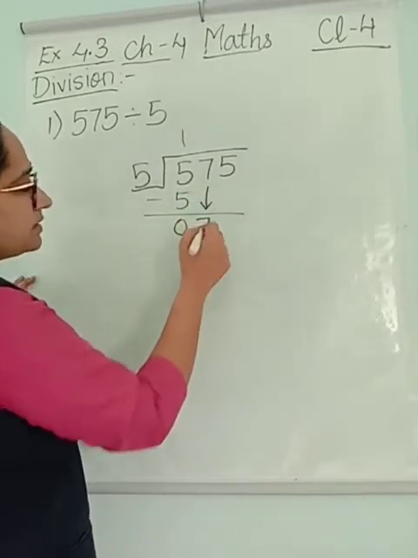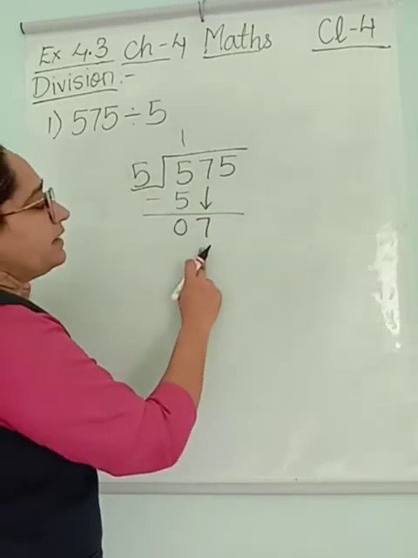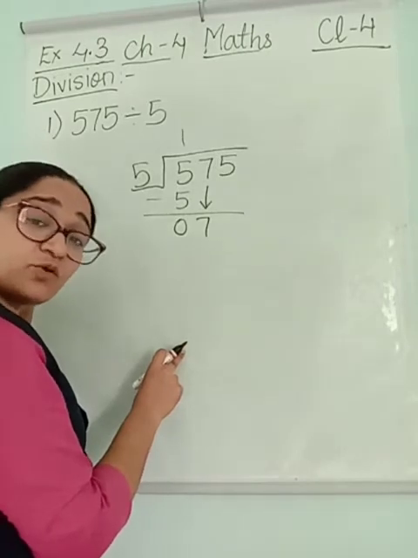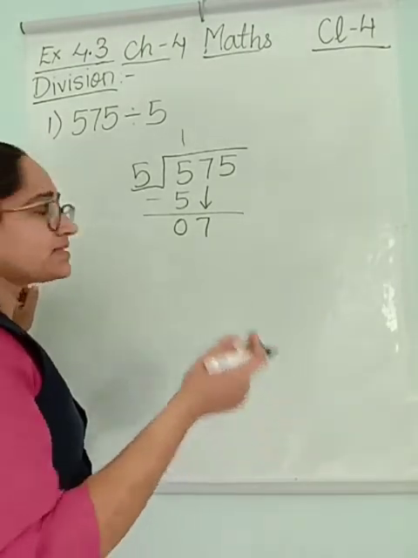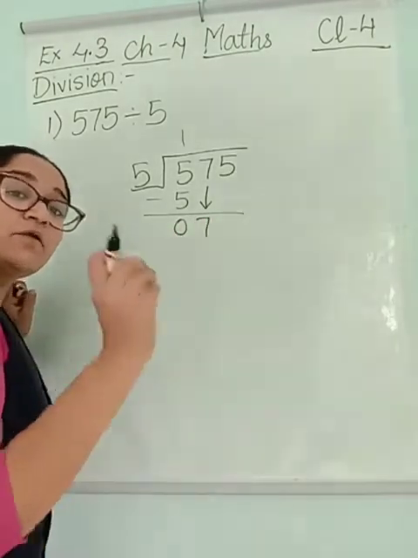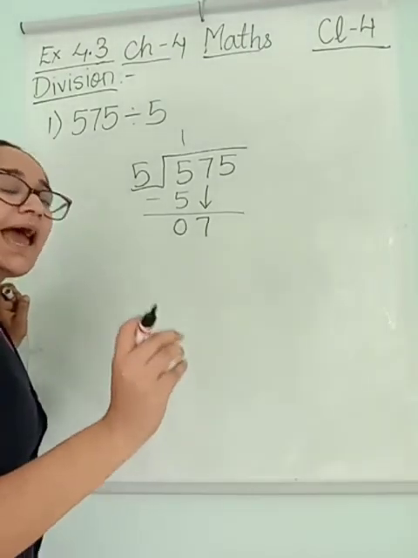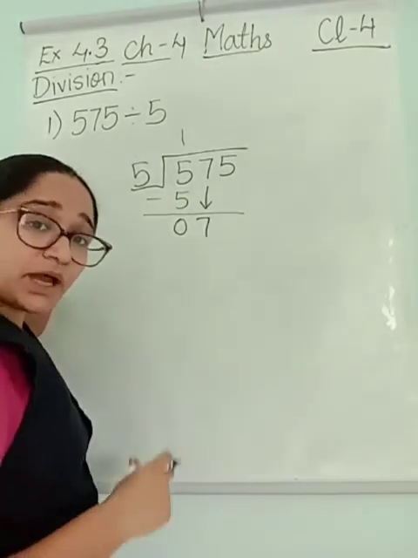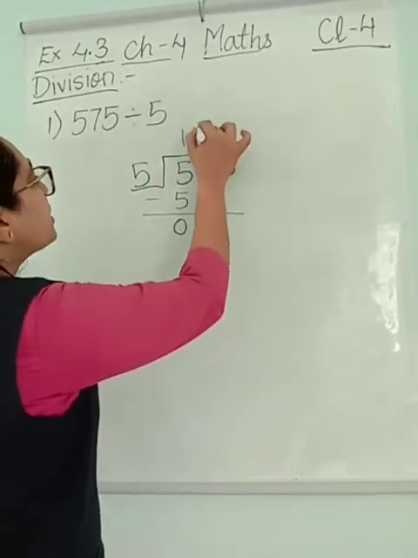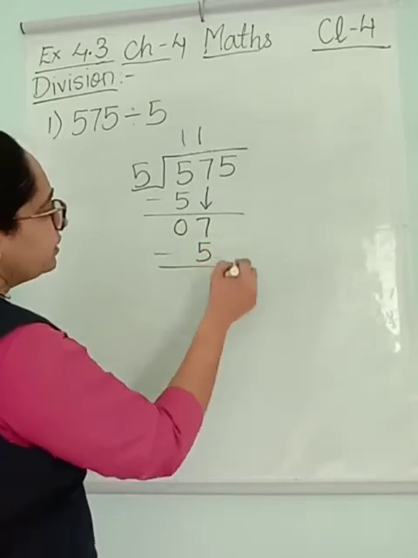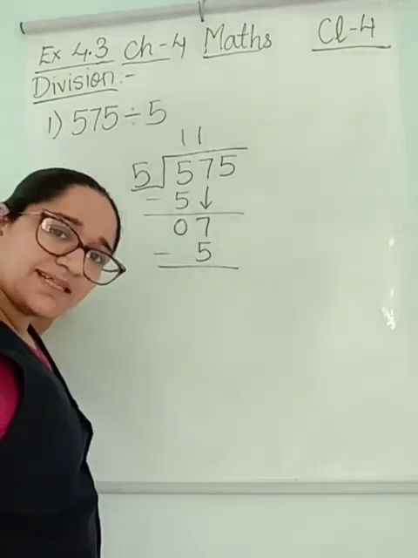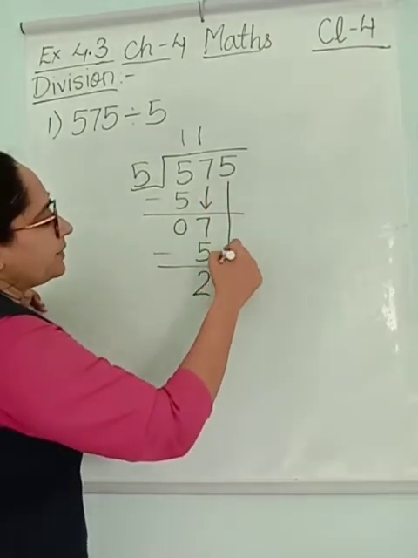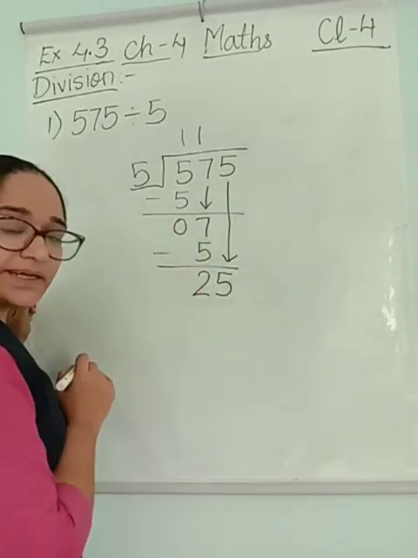Next number comes down. Does 7 come in the table of 5? No. 5 twos are 10. 10 is greater than 7. I need a number which is smallest and closest. It should be close and also smaller. So 5 ones are 5 again, isn't it? It is smaller and also close to 7. So 7 minus 5 is 2, which comes down here and becomes 25.